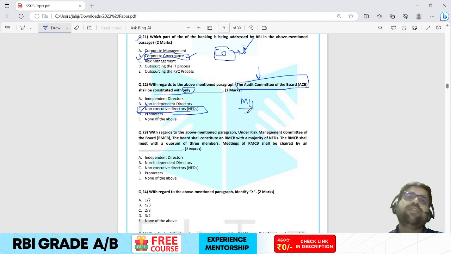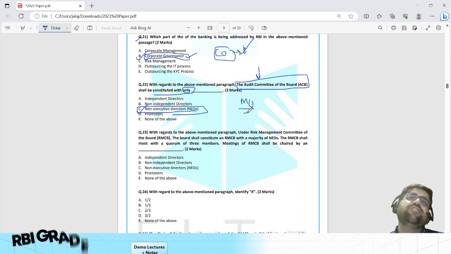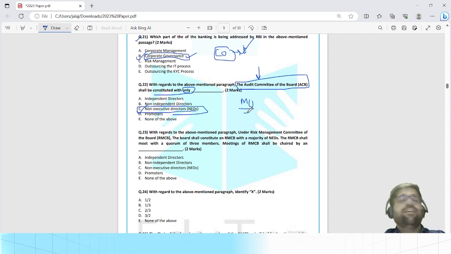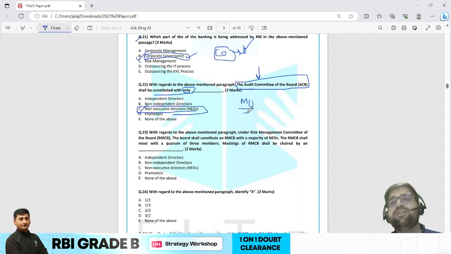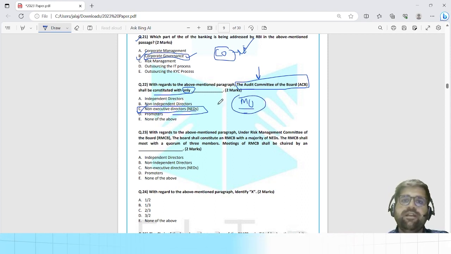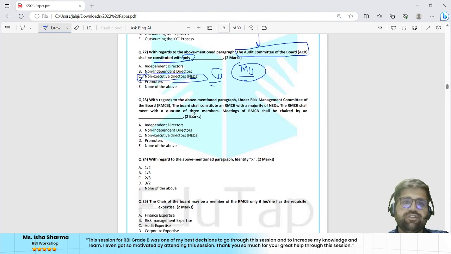So this is what the overall theme is. If you remember something, RBI is asking basics from that something. They are not asking anything tough. They are not asking anything which is out of the world. If you remember the concept, they are asking the basics of the concept only. Question number 23 is moderate according to me. Asked from your chapter on corporate governance only.